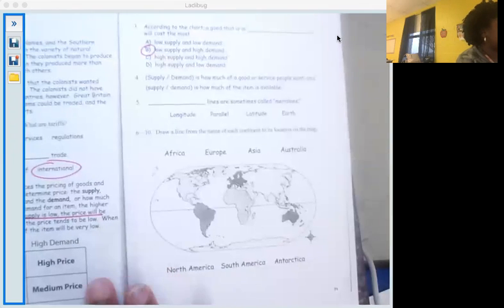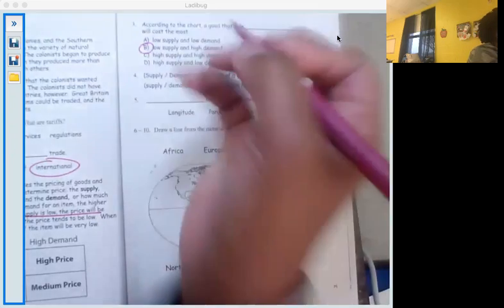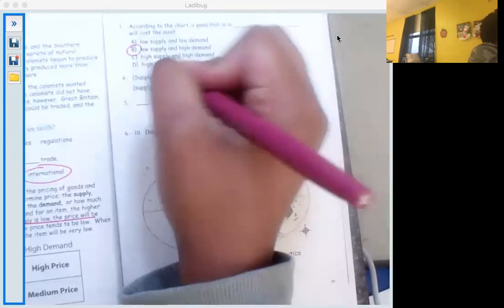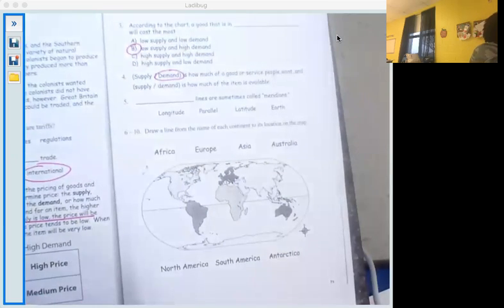Number four, blank is how much of a good or service people want. That's going to be your demand. How much people want is the demand. Okay. And how much is available is your supply.